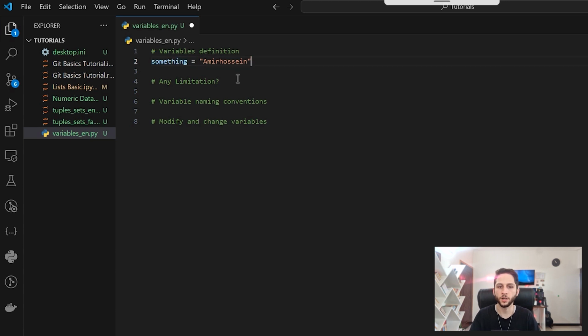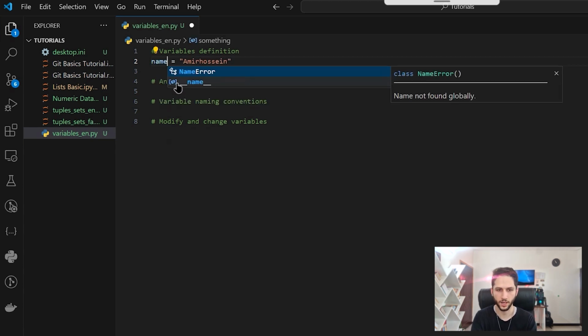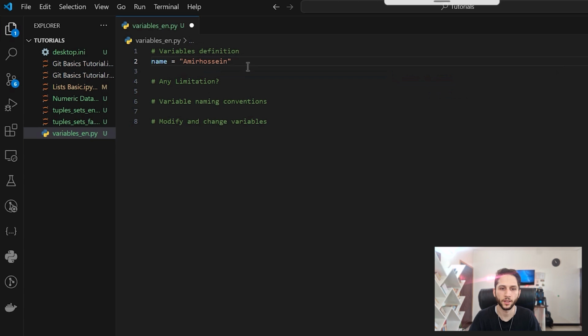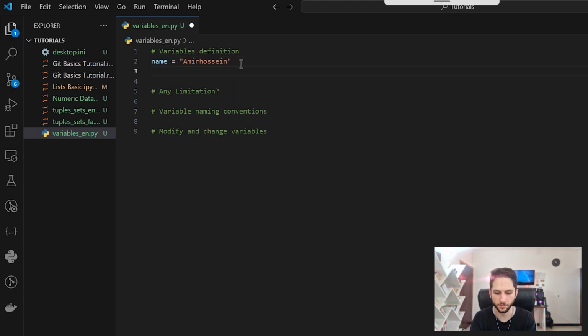And now whenever I want Amir Hossein, I tell Python to look for the something tag in the memory, and it will find something and look for the value it has in itself and return that value. Okay, so let's change it back to name.